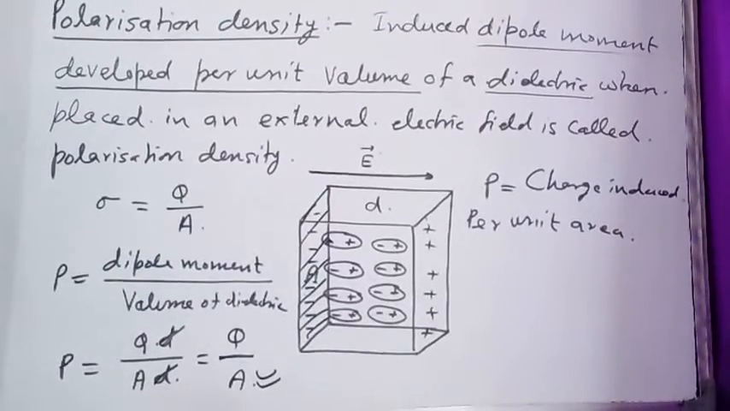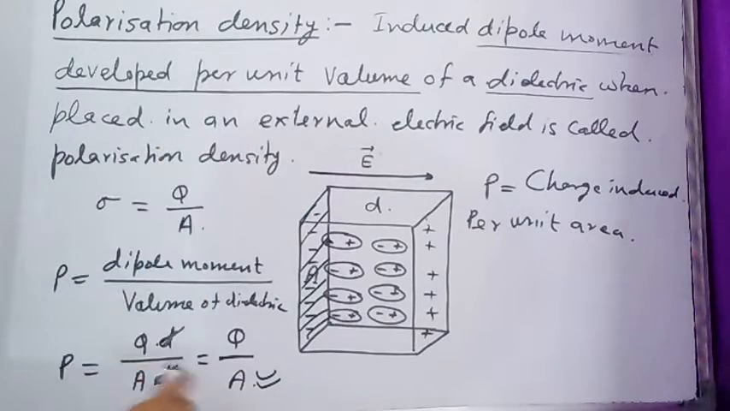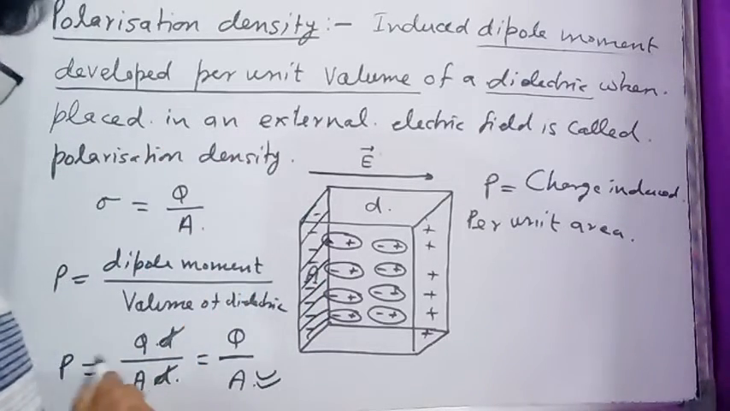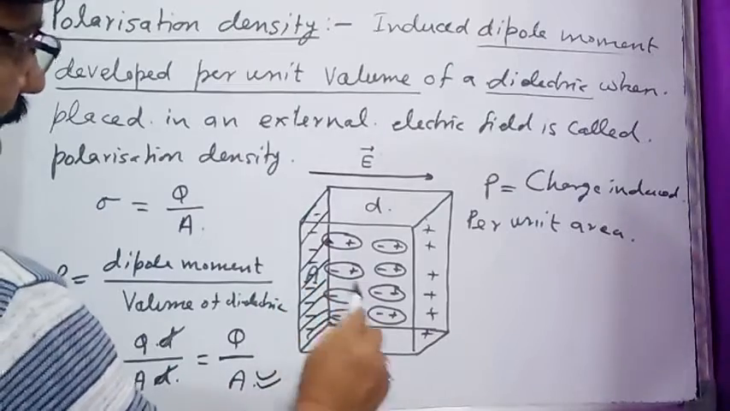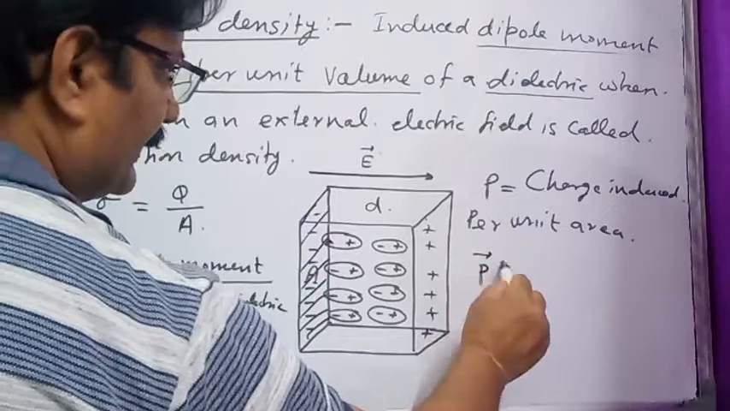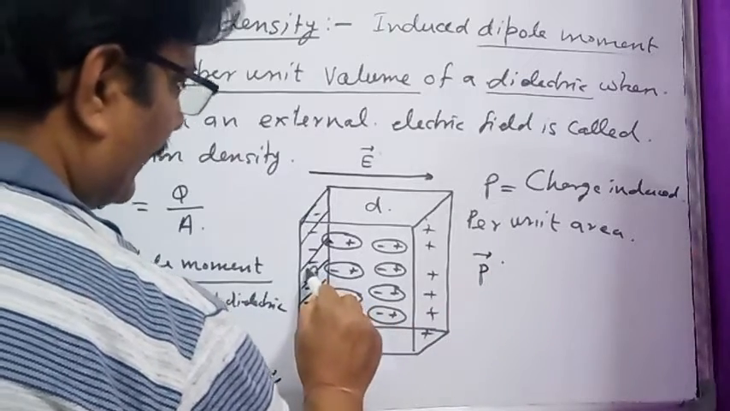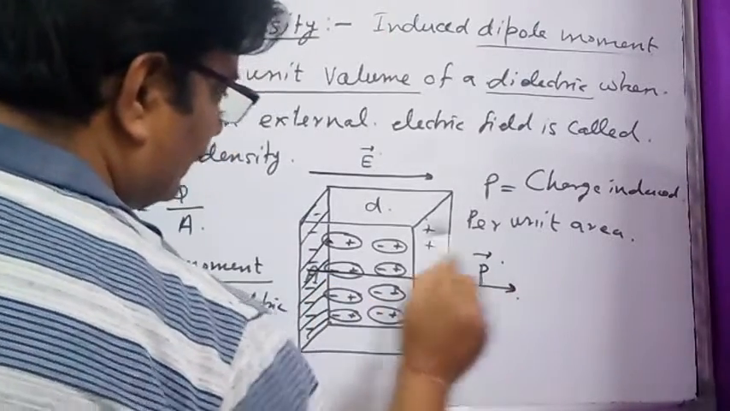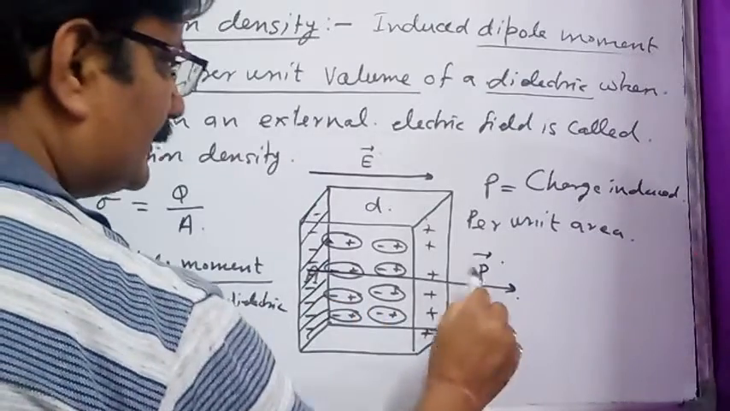Students, if we assign a direction to this quantity, that is polarization density, what is going to be the direction of this polarization vector? So this quantity is called polarization vector. So P can be written in the direction of negative charge induced along the slab towards positive.